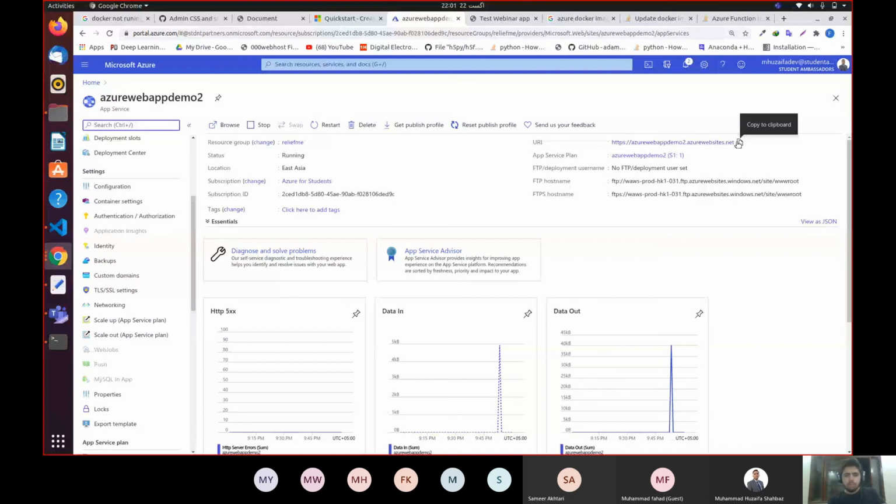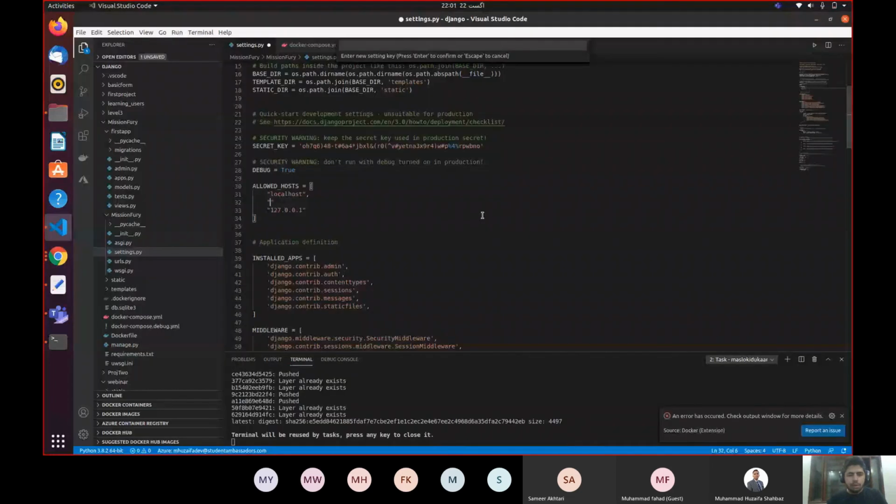Go back to the settings.py file and paste it over here. Just make sure that you put it inside double quotes and remove this HTTPS from the start. And just save this thing. Let me cancel it. Okay. Once you save it, you need to push the changes again.